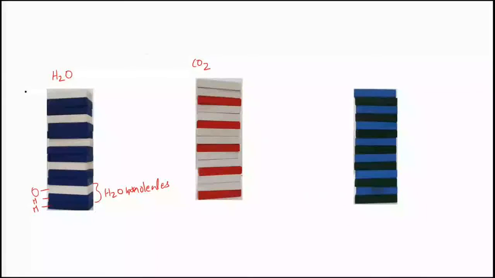It contains a large number of carbon dioxide molecules. In each carbon dioxide molecule, there is 1 carbon atom and 2 oxygen atoms. Similarly, HCl is a compound and it has a large number of HCl molecules. In each HCl molecule, there is 1 hydrogen atom and 1 chlorine atom.